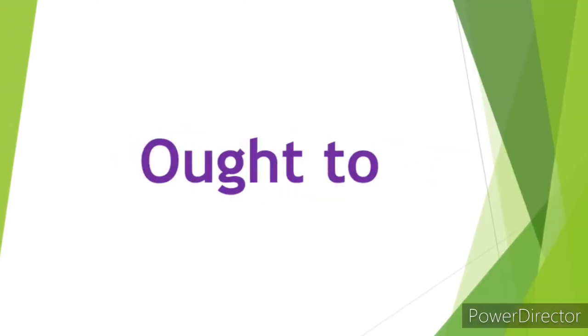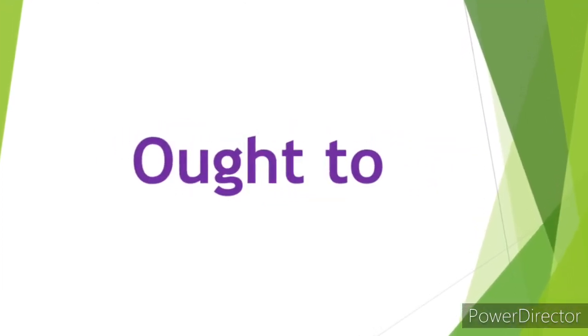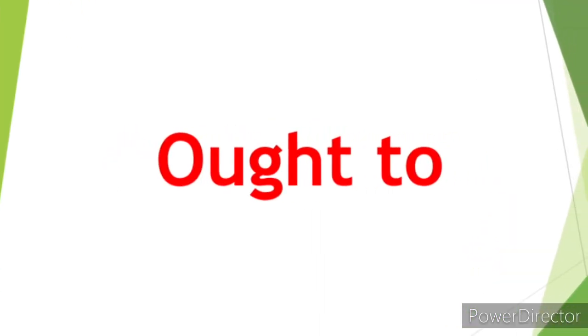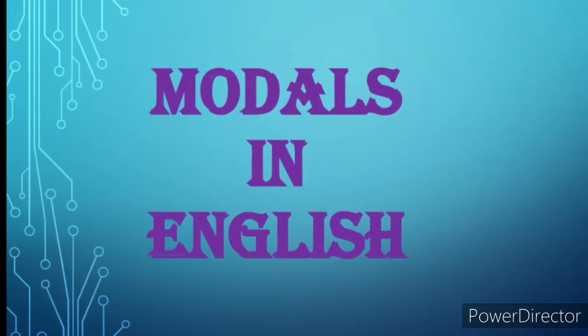Now, seventh model is used to. Used to is used for an activity in past. For example, we used to play in that garden. Second example, we used to assemble in that hall.